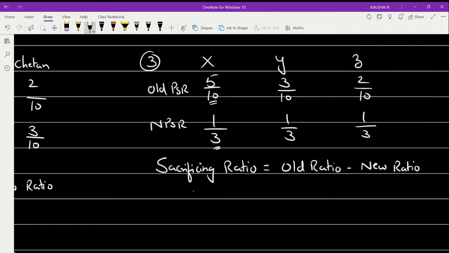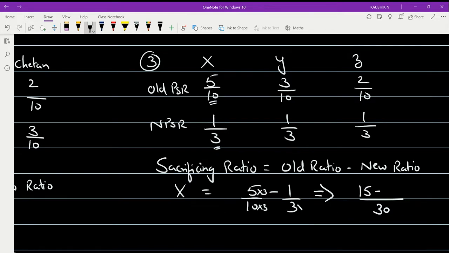The same mnemonic song. First calculate for X. What is the sacrificing ratio for X? For X, the old ratio was 5 by 10 minus the new ratio 1 by 3. When you take the LCM of 10 and 3, you get 30. 10 multiplied by 3 gives 30, and 5 into 3 gives 15.